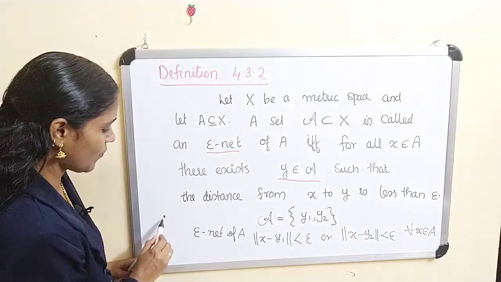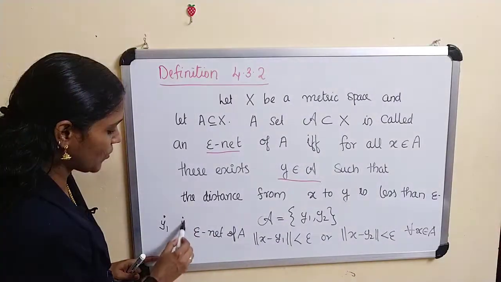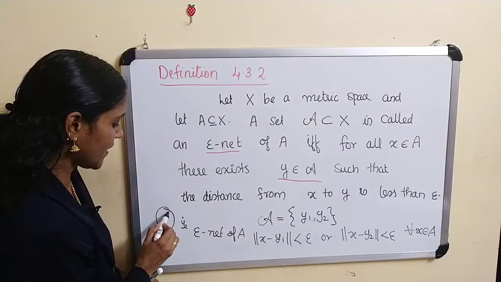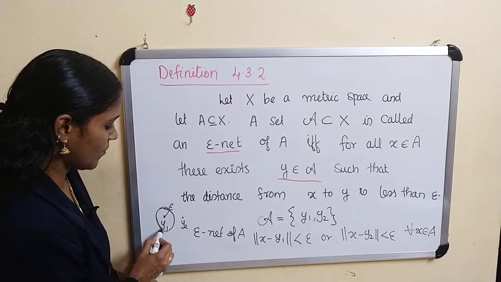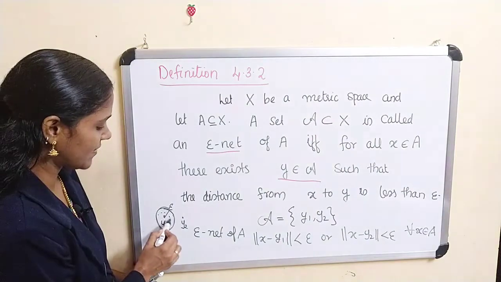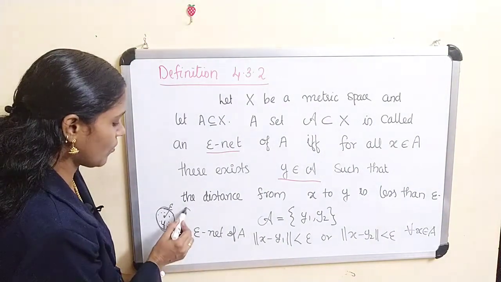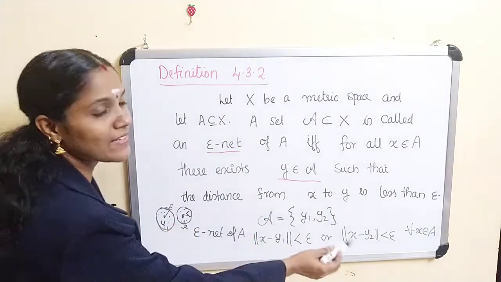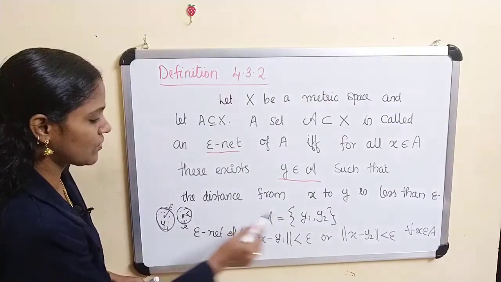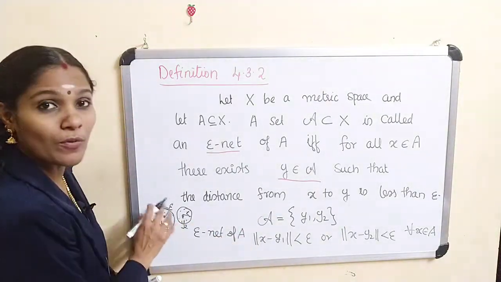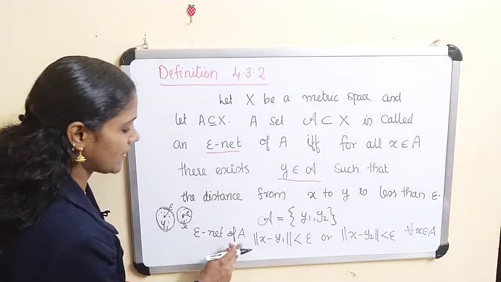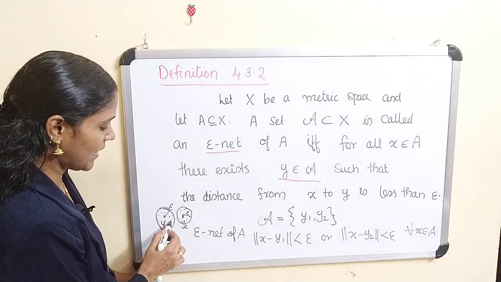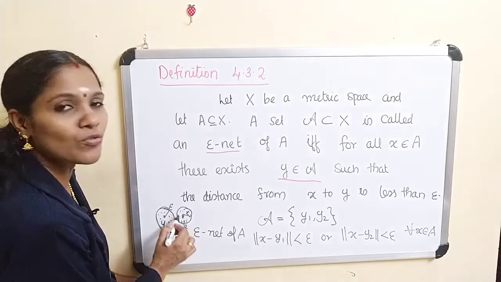So if you consider some y1 here and some y2 here, norm of x minus y1 less than epsilon means you can find a ball with radius epsilon and some x lies here. Also you can find a ball with center y2 and radius epsilon and some points of A lie here. Sorry, actually all points of A lie in these balls. That means the elements of A are divided into two parts: some elements belong to this ball and some elements belong to this ball.